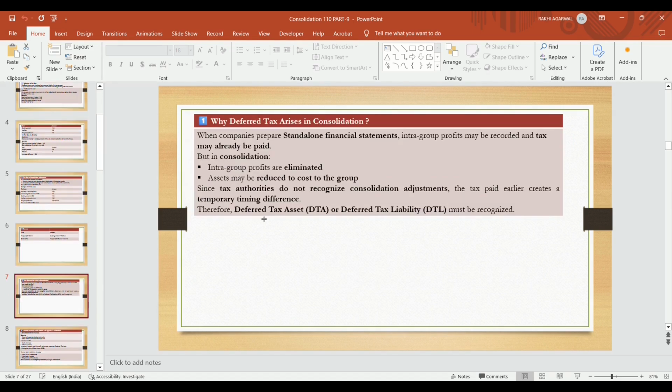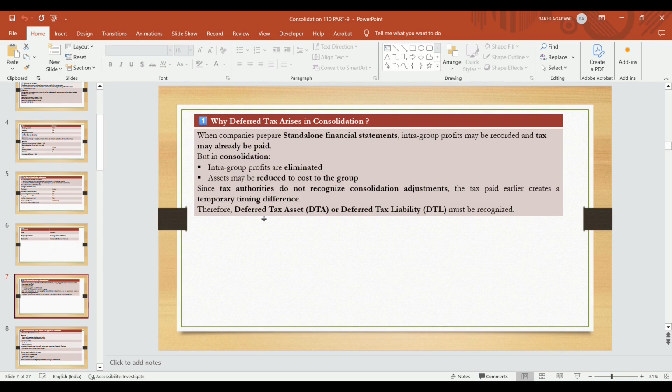Now why does deferred tax arise in consolidation? When companies prepare standalone financial statements, all the adjustments, intra-group sales, intra-group purchases, are made, intra-group profits are recorded, and tax is already paid as per our individual financial statements.